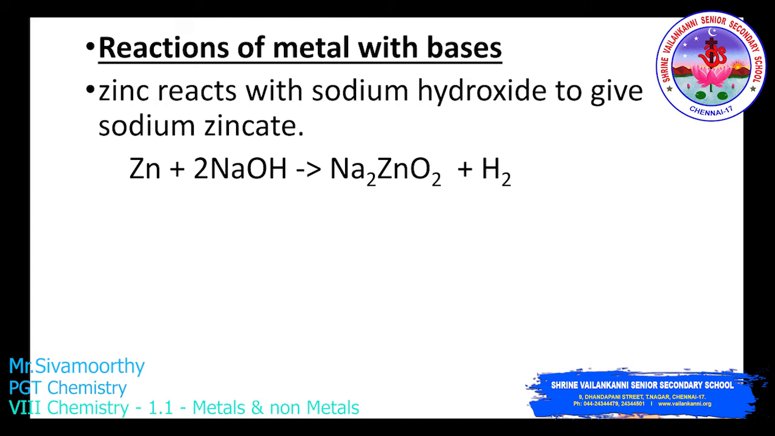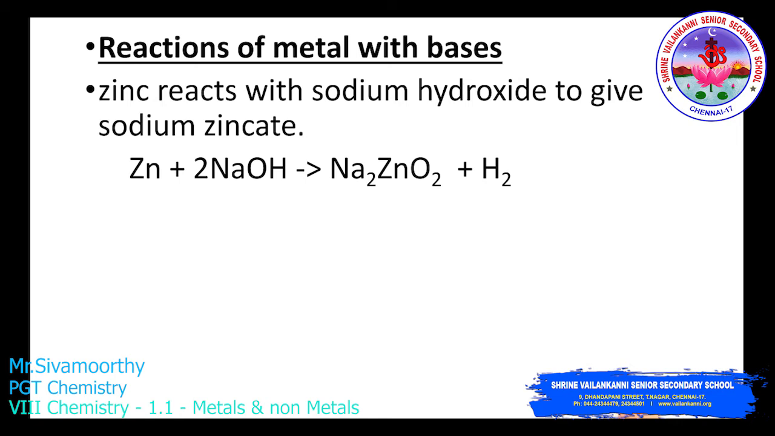The next one, reaction of metal with bases. Base means, you know very well, sodium hydroxide, magnesium hydroxide, calcium hydroxide. These hydroxides are commonly known as bases. We will take one example in this metal reaction with bases. We will take zinc. The formula of zinc is Zn, reacting with sodium hydroxide to give sodium zincate.